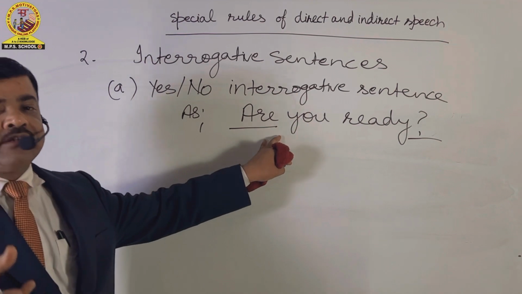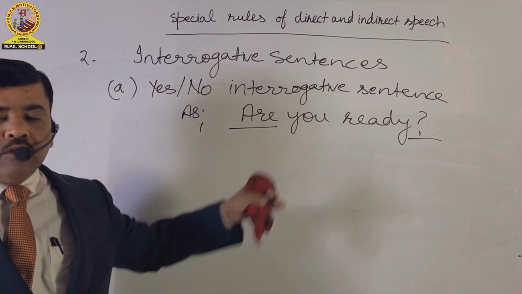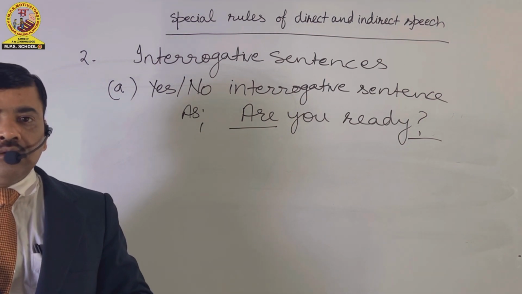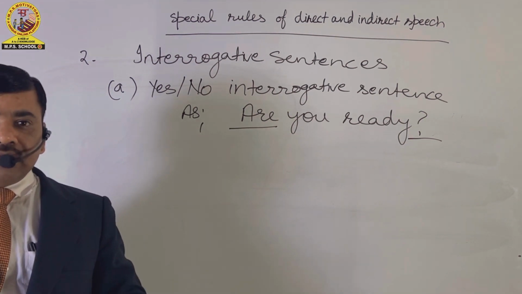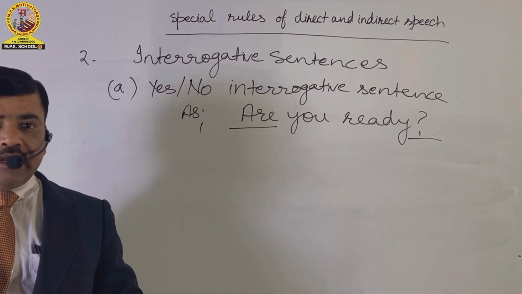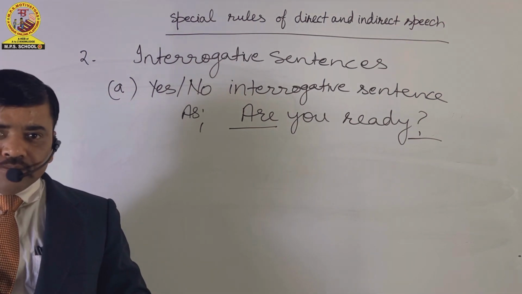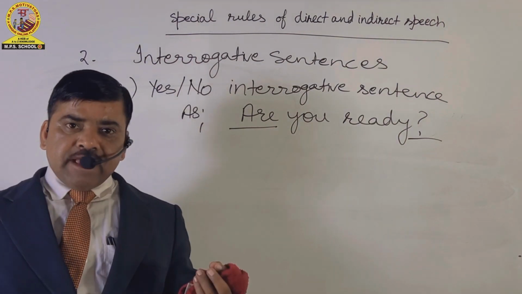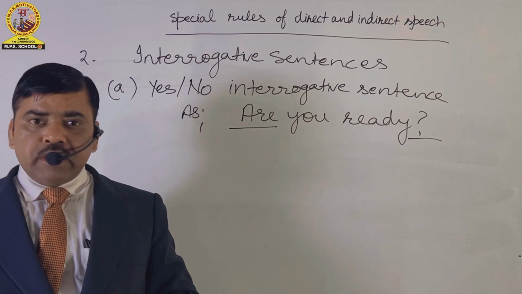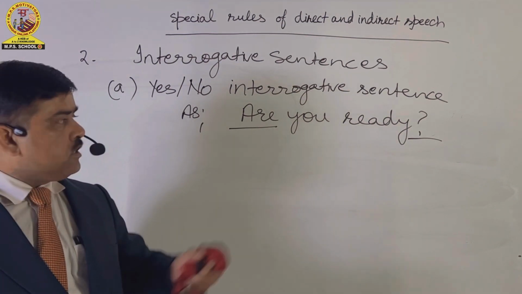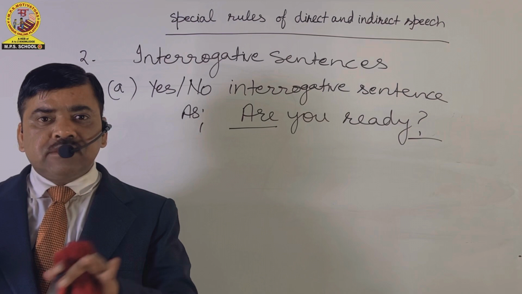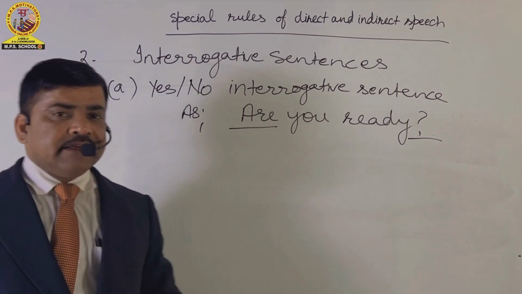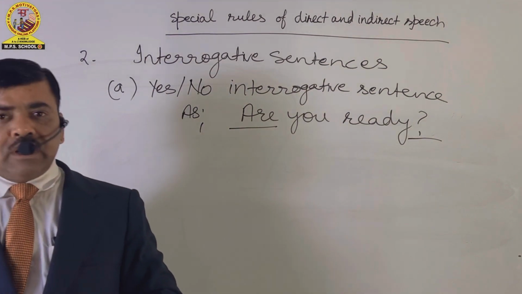If anybody asks you, "Are you ready?" What will you reply? What will you answer? You will answer by saying, "Yes, I am ready," or "No, I am not ready." Are you ready? Yes, I am ready. No, I am not ready. The answers of this question will be either yes or no. So, such a sentence is known as a yes-no interrogative sentence.